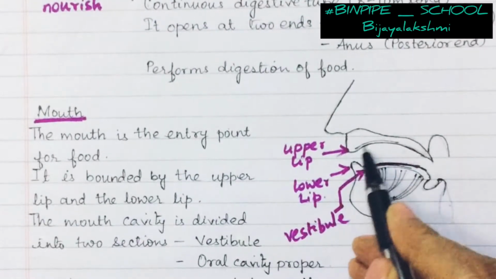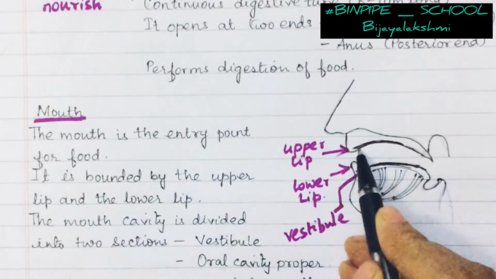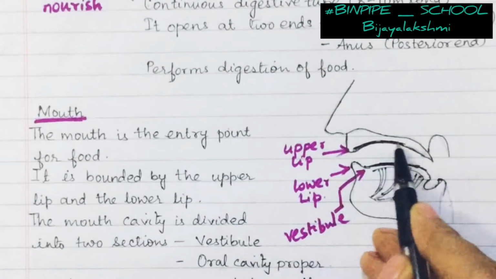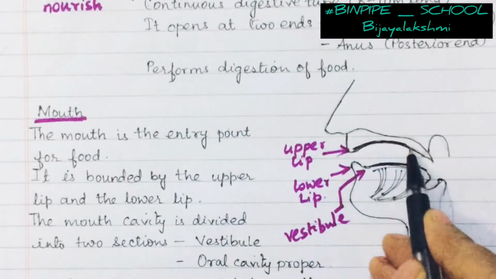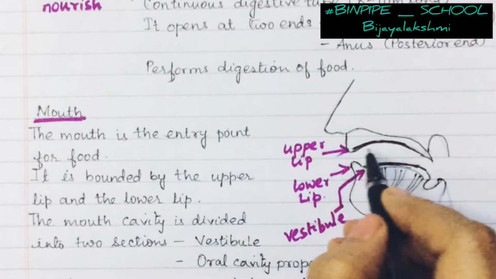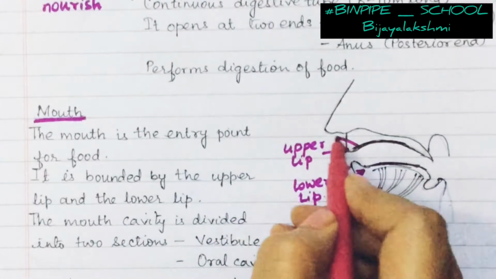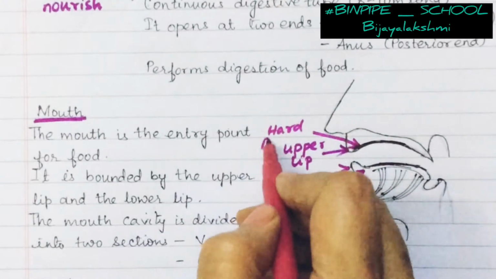Now in the upper part, here we have two sections. If you move your tongue around in the upper part, this hard part that you can feel at the top of your jaw is the hard palate.